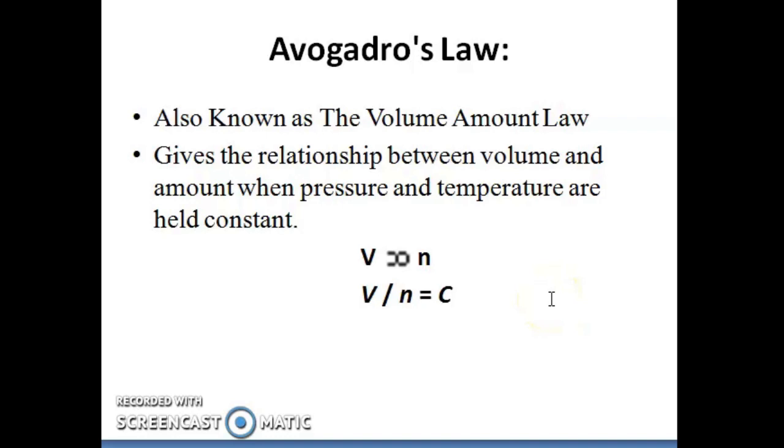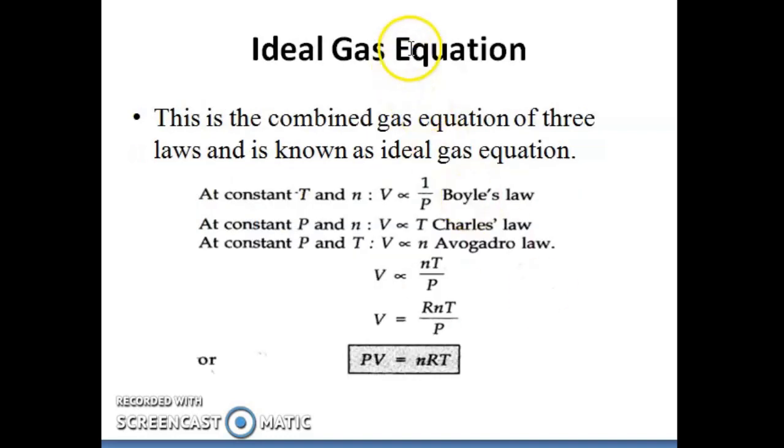After analyzing these laws, once we combine them, we get an equation called the ideal gas equation, also called the combined gas equation. According to Boyle's law, volume is directly proportional to 1 by P. According to Charles' law, volume is directly proportional to temperature.